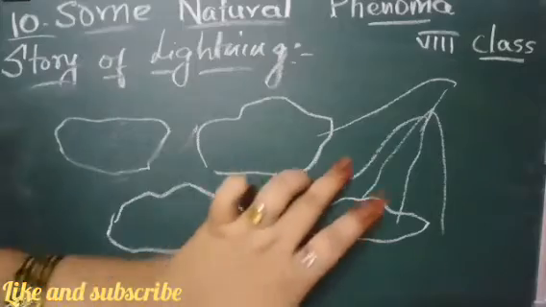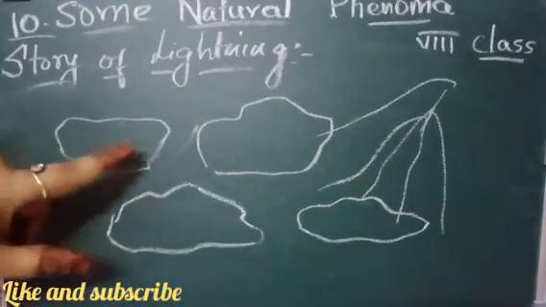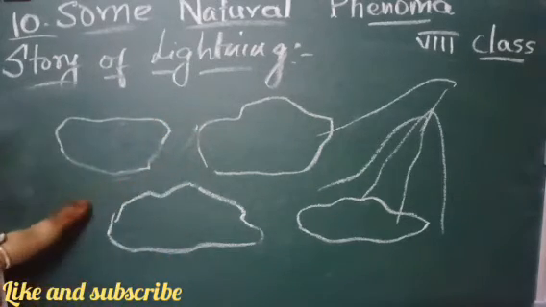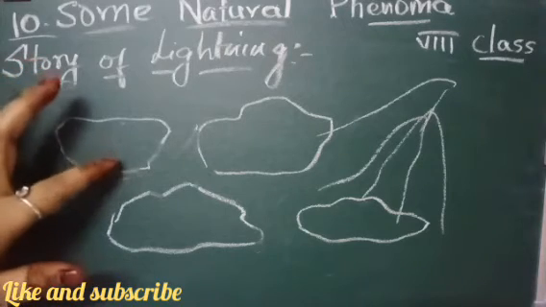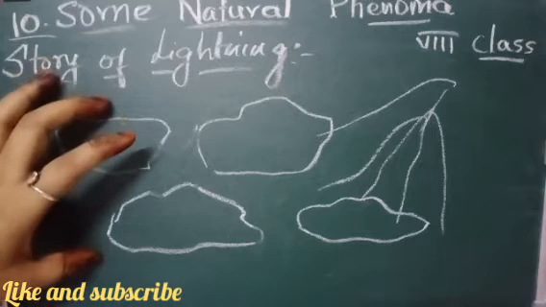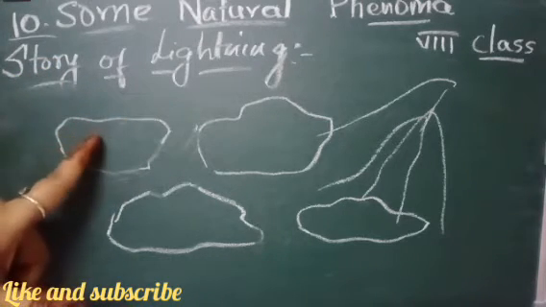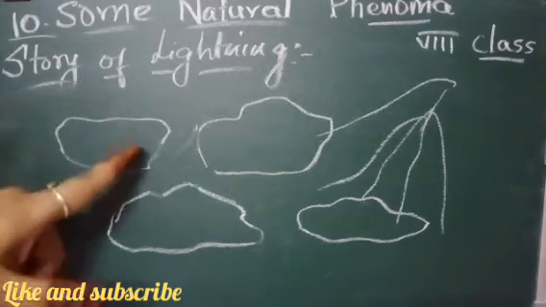In air we have many different particles, so there is friction between the clouds and the air particles, and the clouds become charged. As the surface area of the cloud is very large, the amount of charge accumulated on it is also very high.